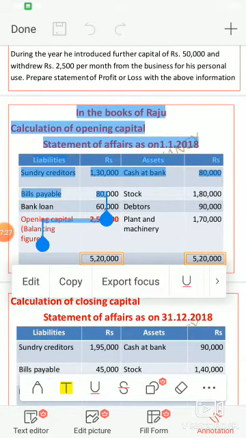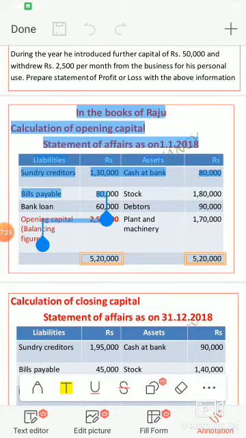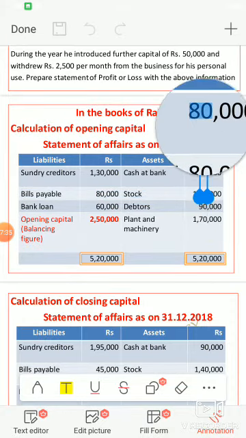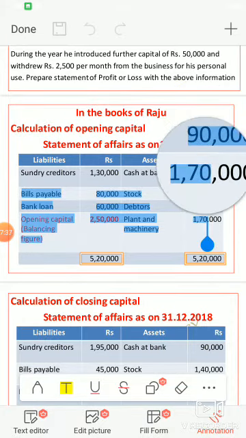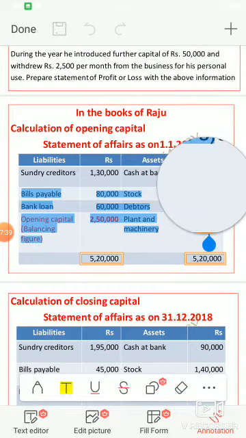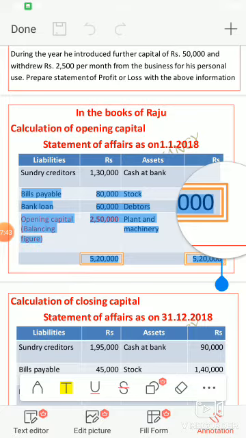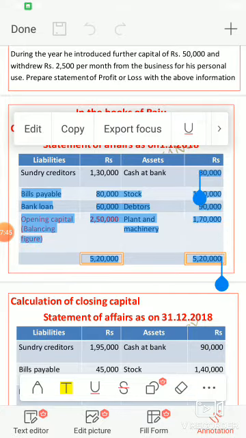Then you have to add all the assets: 80,000, 1,80,000, 90,000, 1,70,000. So the asset side total is 5,20,000.